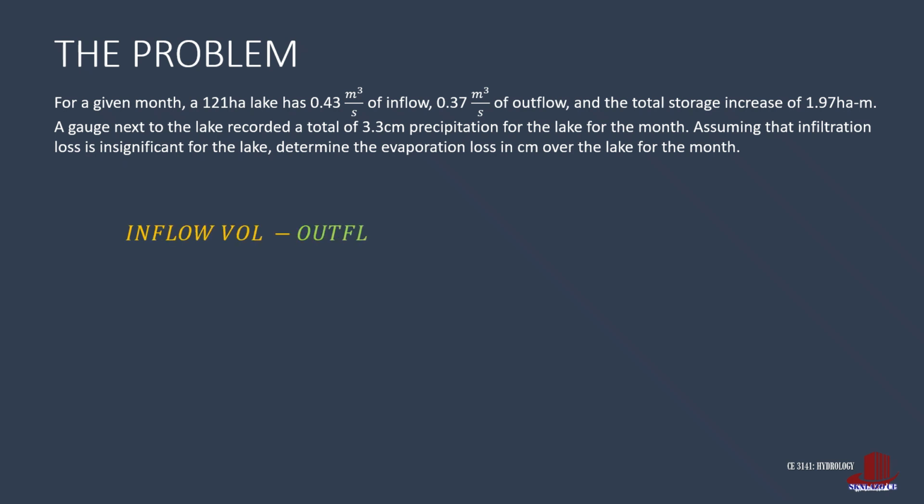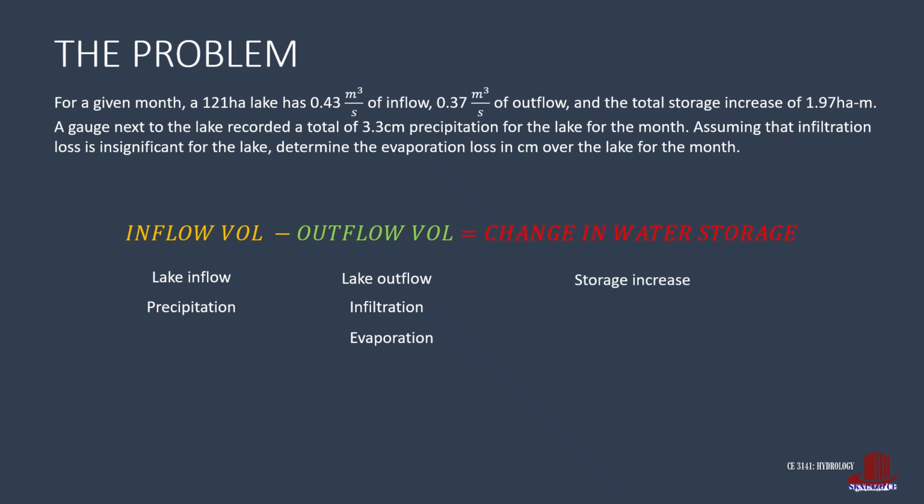The water budget equation is inflow less outflow as equated to water storage, where terms are categorized under these three parameters. Lake inflow and precipitation fall under inflow volume. Lake outflow, infiltration, and the required evaporation are under outflow volume. The parameter of storage increase is under change in water storage.